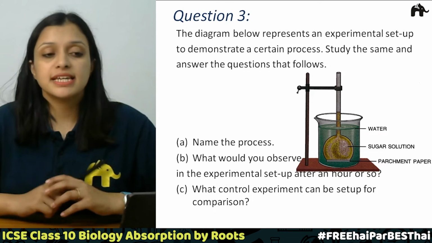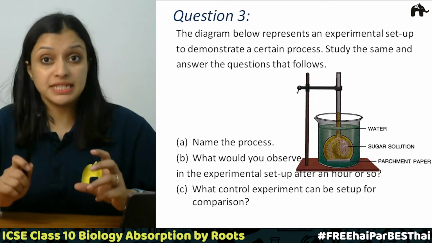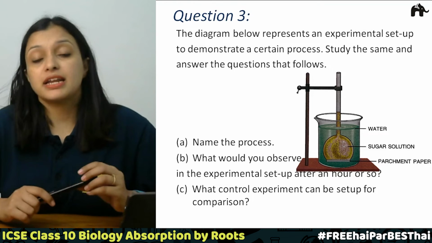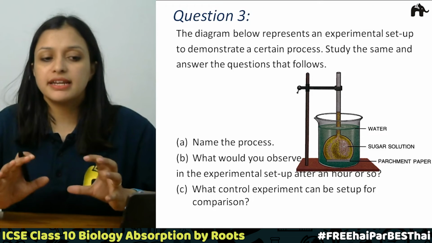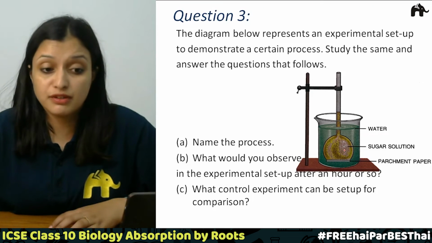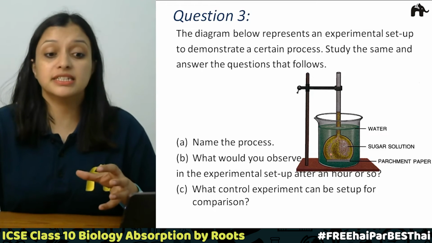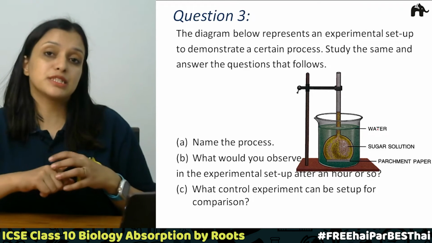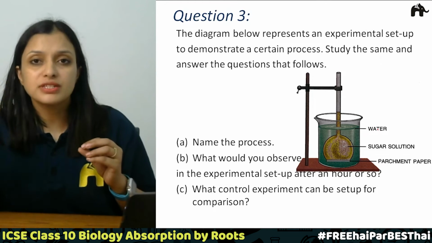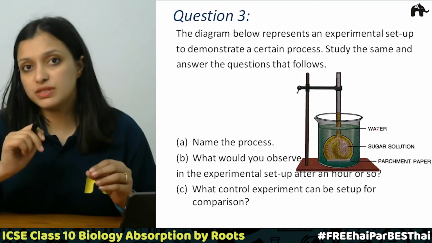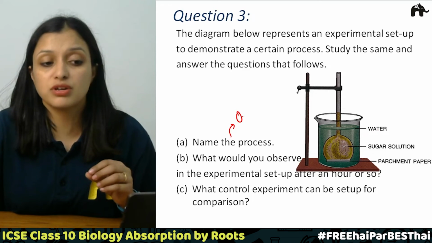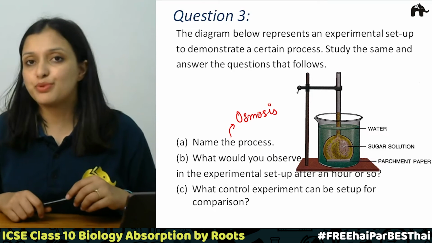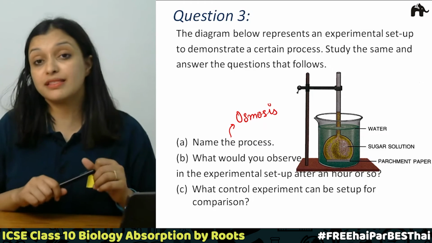Question number 3 says the diagram below represents an experimental setup to demonstrate a certain process. Study the same and answer the questions that follow. This is our experimental setup where we can see there is a thistle funnel, which is inverted and covered with parchment paper. Then there is a sugar solution. There is water inside this beaker, right? Which process are we studying? We are studying over here the process of osmosis, right? What will happen in this process? What will you observe in the experimental setup?